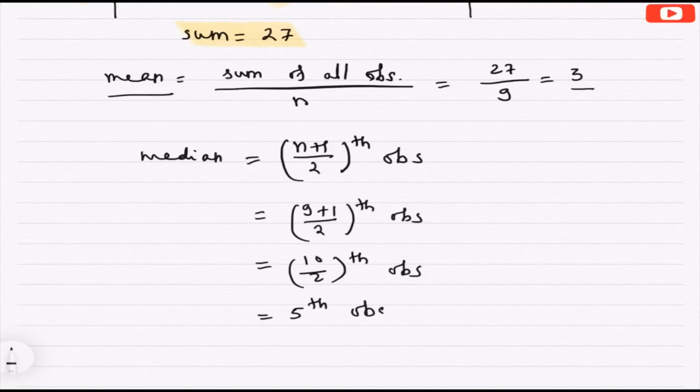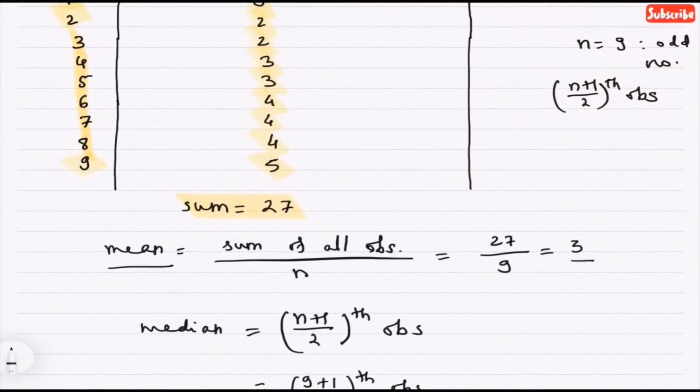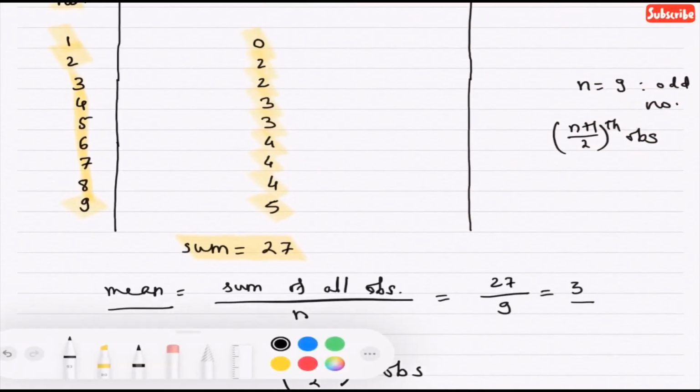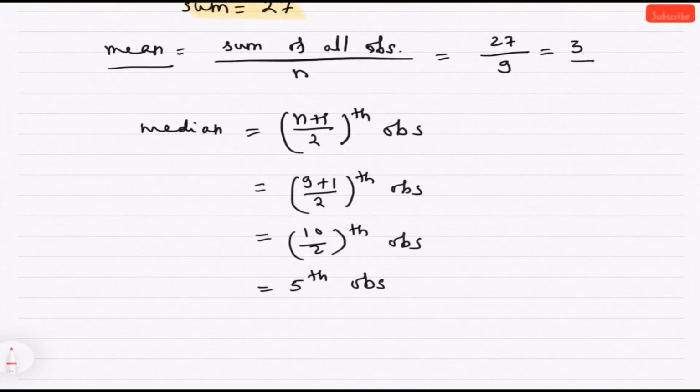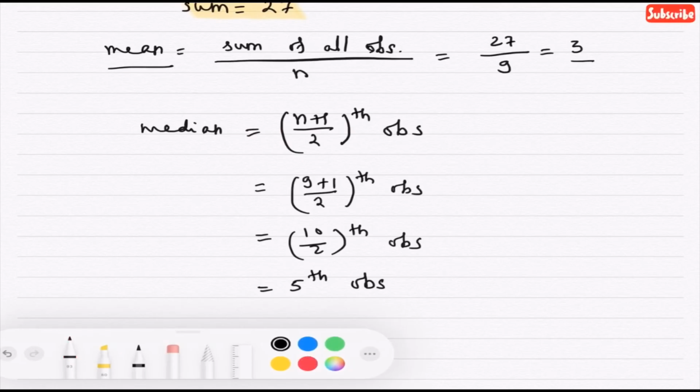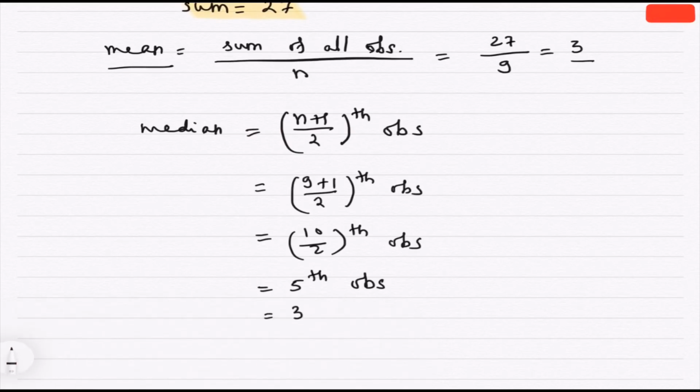You see, I am writing all the steps here so that we will always be correct in the answers. So, which is the 5th observation? 5th observation is 3. Hence, 3 is our median. Median equals 3.